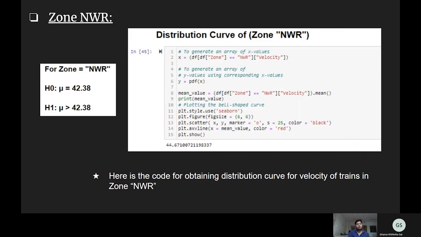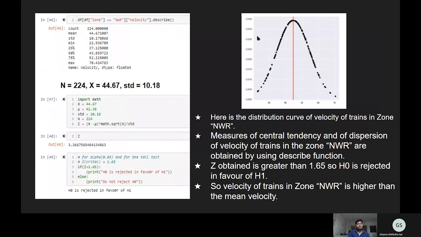Now, for the analysis of NWR zone. For NWR zone, null hypothesis is mu equals to 42.38 and alternative hypothesis H1 is mu greater than 42.38. Here also the hypothesis is the trains in NWR zone have velocity greater than the mean velocity. Distribution curve code for this NWR zone. The curve will look like this only. And by using the describe function, we get count, mean, standard deviation. Here also count is greater than 30. So we will do Z test.